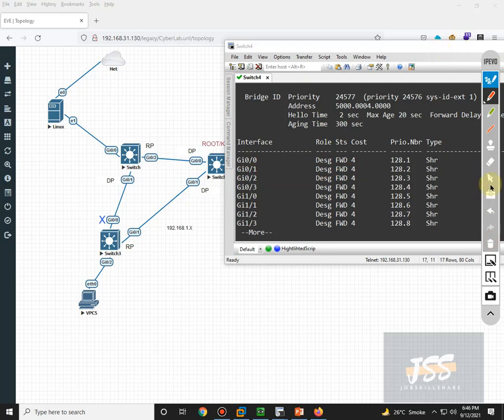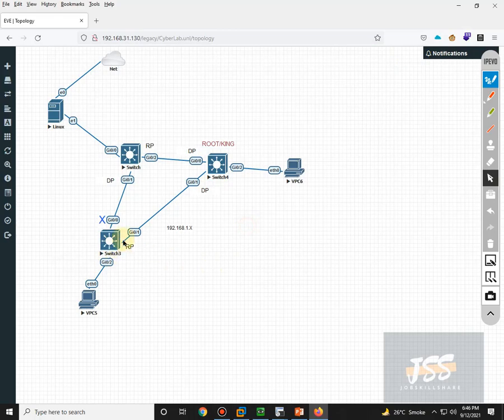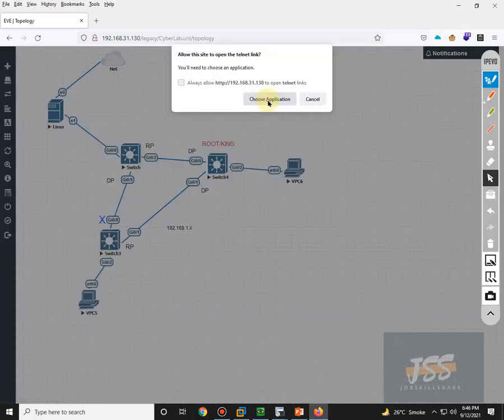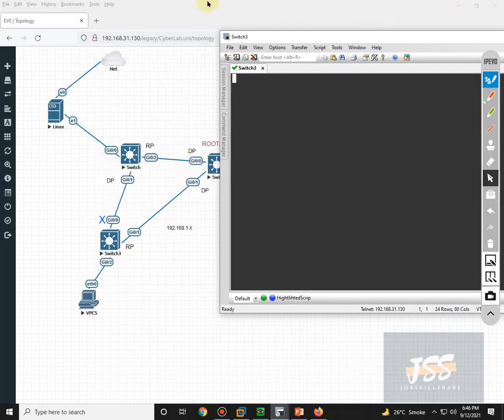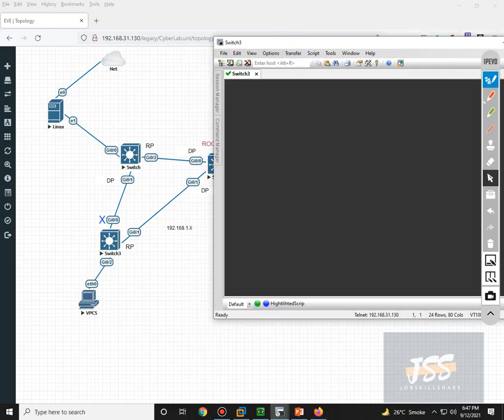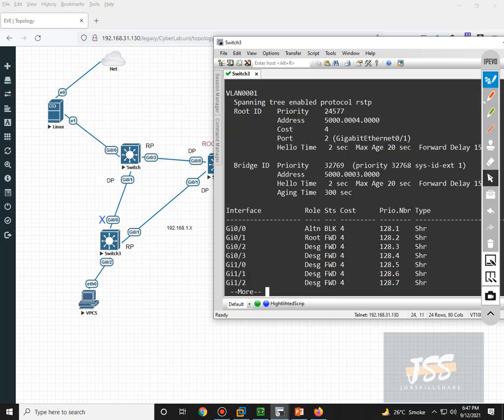So what is the situation on other switches? If I take you to this switch and run show spanning-tree for VLAN 1, because VLAN 1 is currently in use, there is nothing mentioning that this switch is the root bridge.